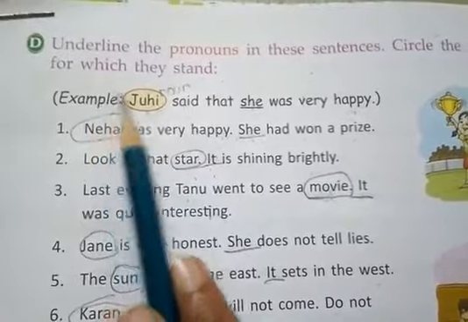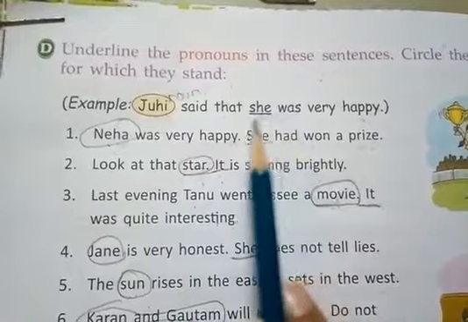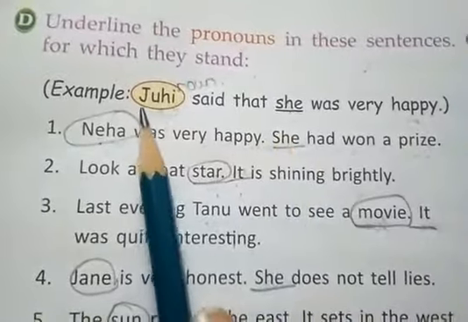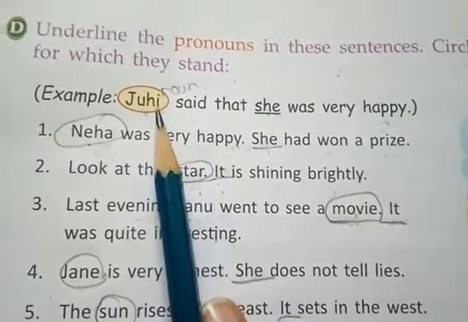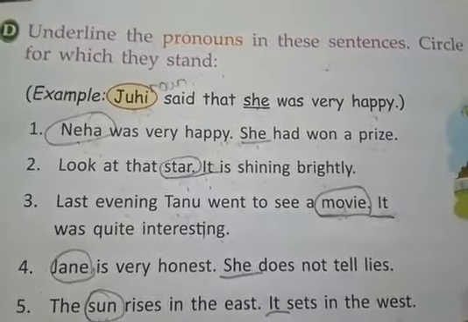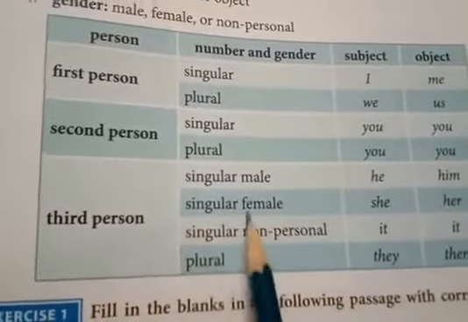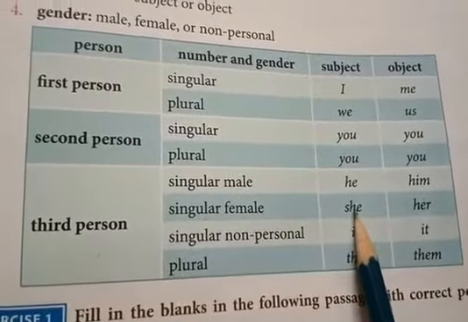Now see example 1. Juhi said that she was very happy. Here in this sentence the pronoun is she, and she is standing for Juhi. For which noun? Juhi. You will ask the question, why she, madam? Every time you use a pronoun, see the table. Why have we used she? Because for third person singular female in the subject pronoun, we use she.